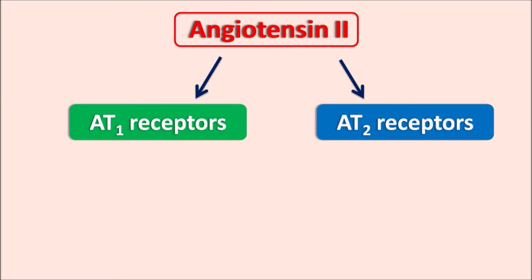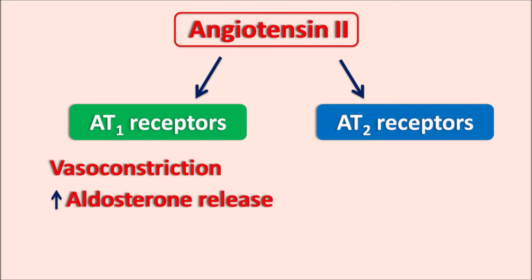When it acts on the AT1 receptors, it can produce vasoconstriction as well as increased aldosterone secretion, hypertrophy and smooth muscle proliferation.